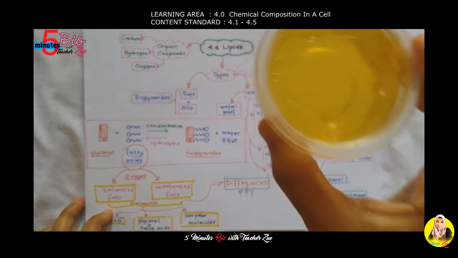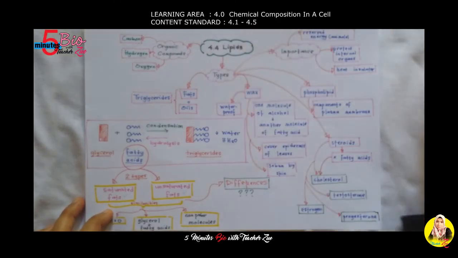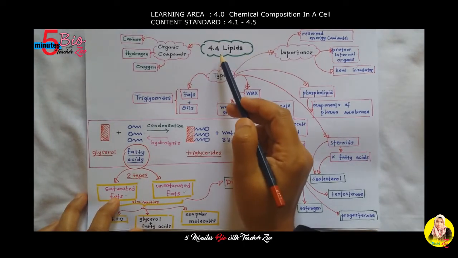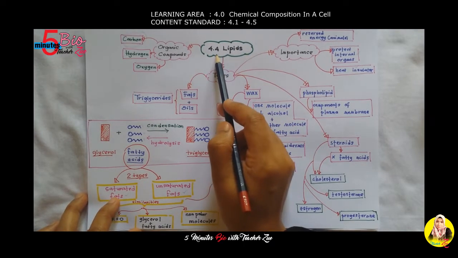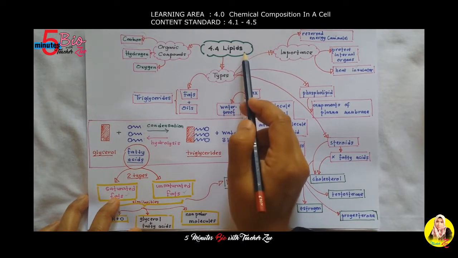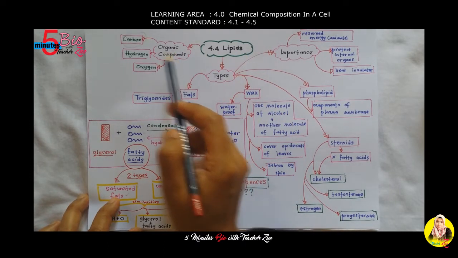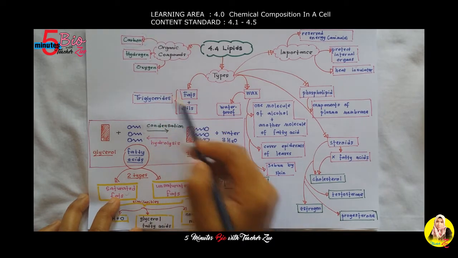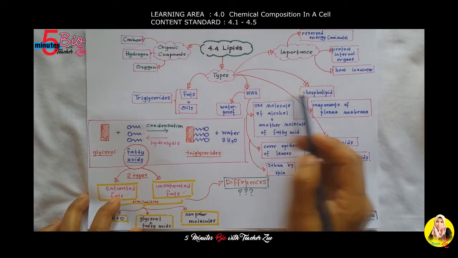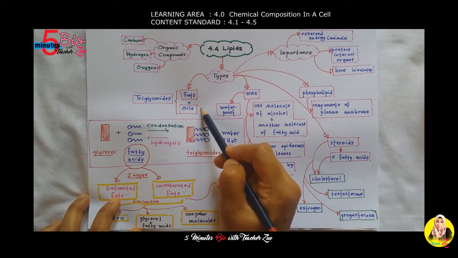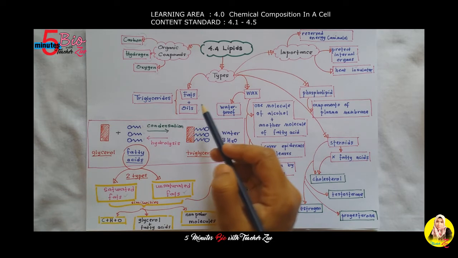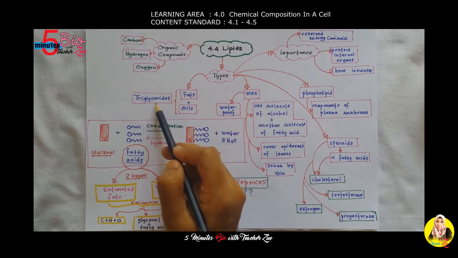Here we have an oil. And oil is one type of lipid. Our next content standard is 4.4, lipids. Lipids are also organic compounds, containing carbon, hydrogen, and oxygen. There are a few types of lipids. The first one is fats and oils. For fats and oils we can use another word, triglycerides.